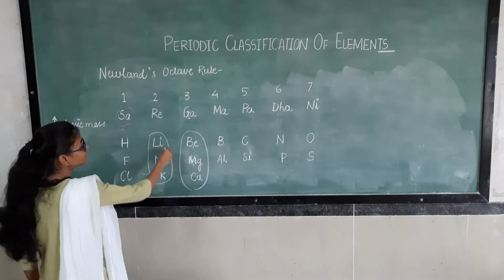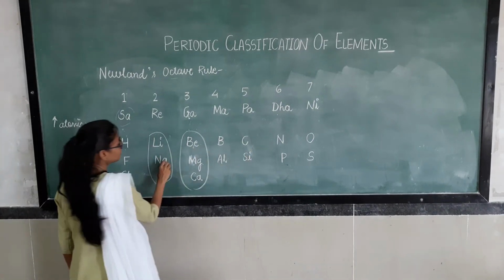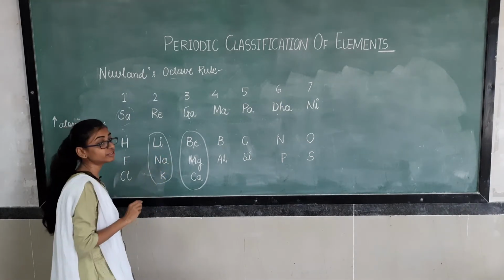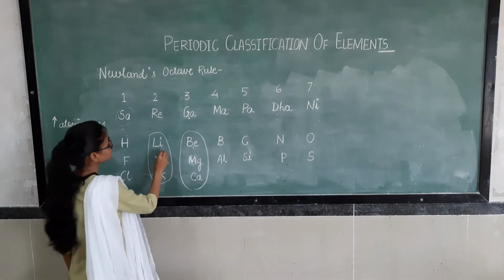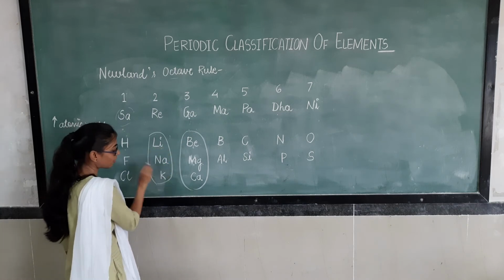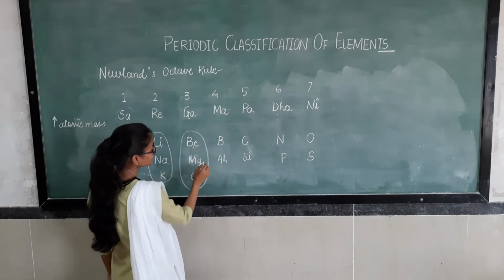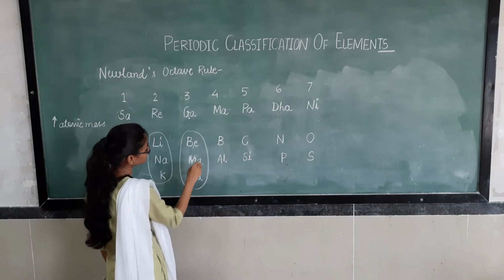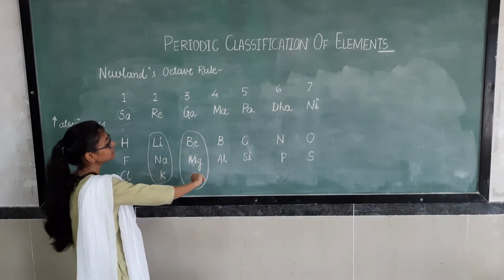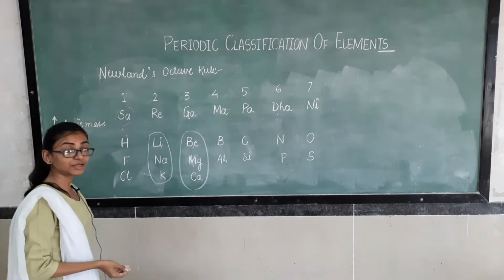He concluded that these have similar properties, as they are the eighth element, and every eighth element has similar properties to the first element. So here lithium has similar properties with sodium, and sodium has similar properties with potassium. So this was the truth. Then beryllium has similar property with magnesium, and magnesium has similar property with calcium. So both these elements have similar properties. So this was also a merit to him.